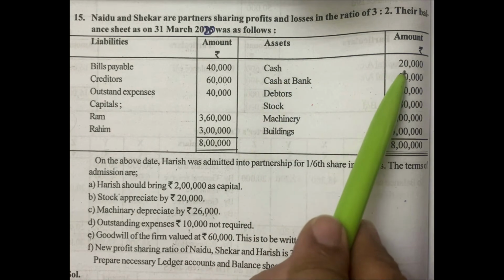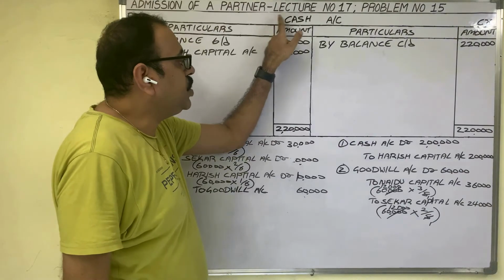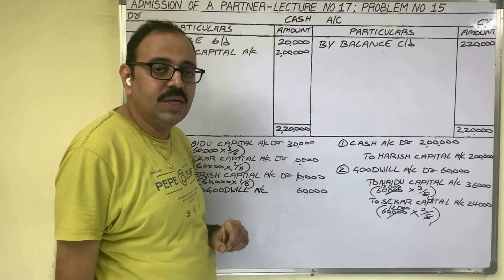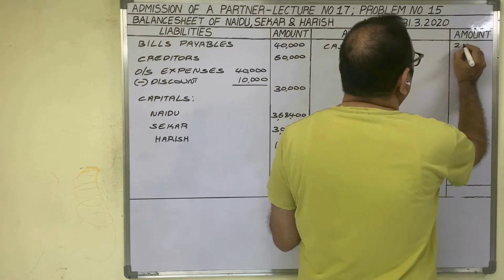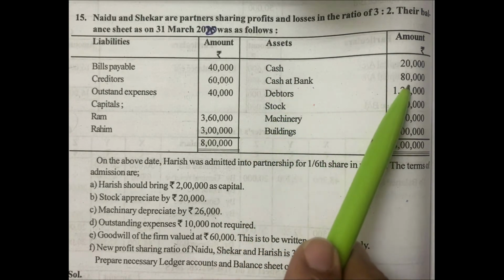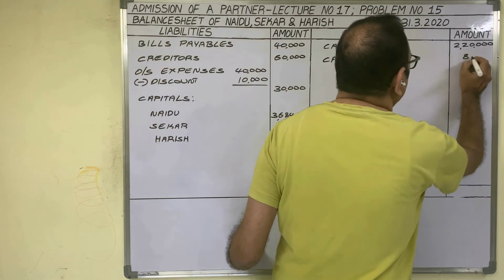Come to the asset side. Cash. Don't show this 20,000 rupees. Which amount should we show here? In the cash account we got the answer: balance carried down amount 2,20,000 rupees. This amount we should show here. Cash 2,20,000 rupees. Next, cash at bank 80,000 rupees.